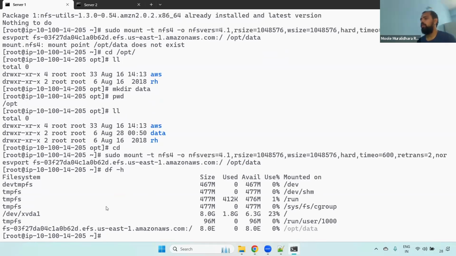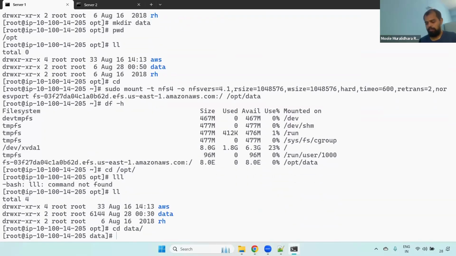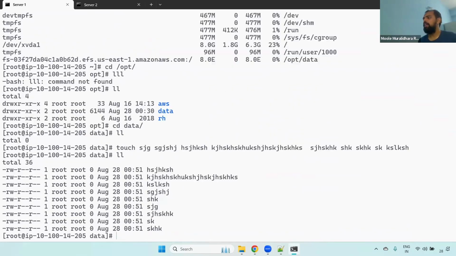Now we have mounted. Now what I'm doing here, I'm going to the opt, and doing ll. And then inside the data, I'm writing something. I'm using the touch command, and some dummy files I'm creating. Now if you give the ll command, it is created inside that particular data. It means whatever files we create directly inside this data, which is already mounted at /opt/data, are stored in EFS only.